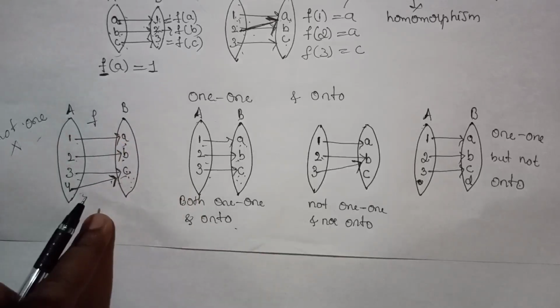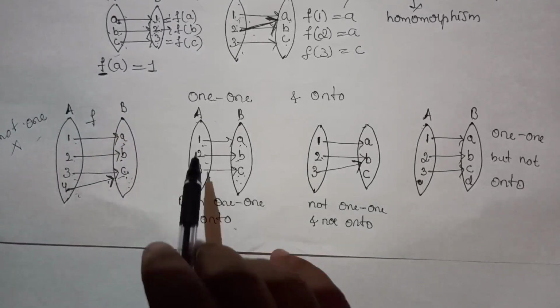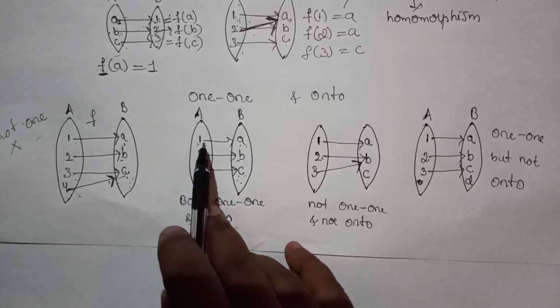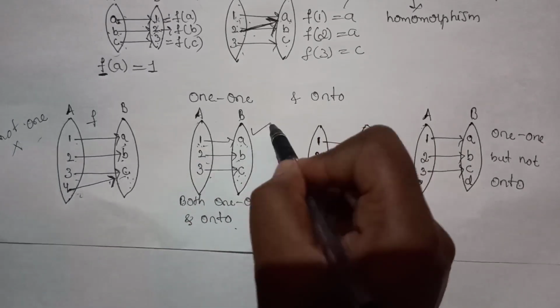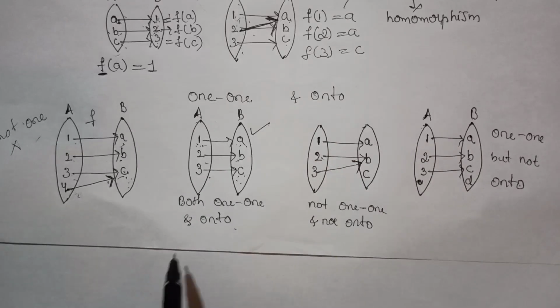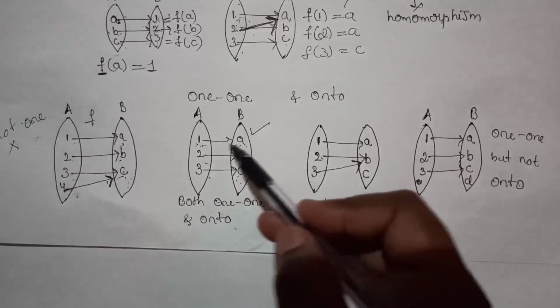So this is not a 1-1. 1-1 means one element must have only one image. So therefore this is a 1-1. Onto means, so now come to the second set.